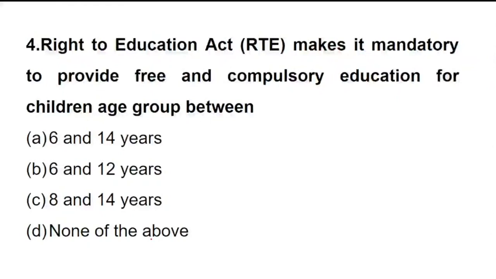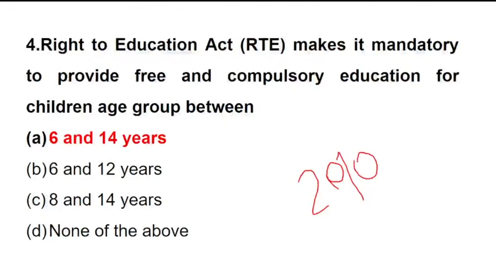Okay. So the Right to Education Act: it is mandatory to provide free and compulsory education from the age group of 6 to 14 years. Mostly everyone is correct with the age group. Only keep the enforcement year in mind too. The enforcement year is 2010, and if you want the full date, it is 1st April 2010. Is it clear?